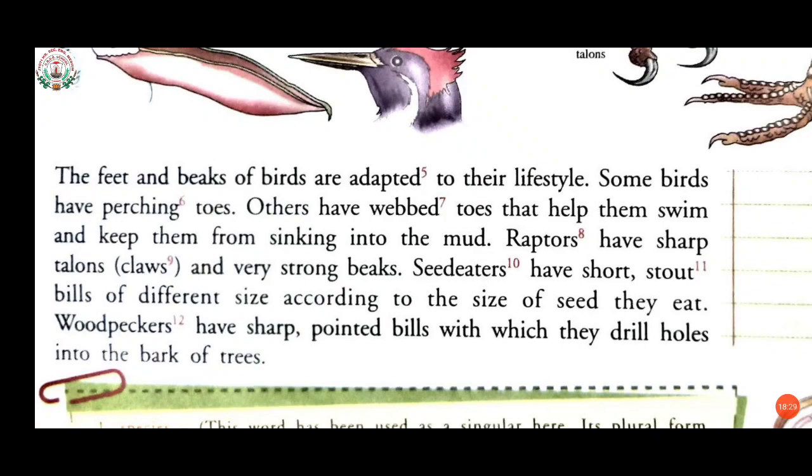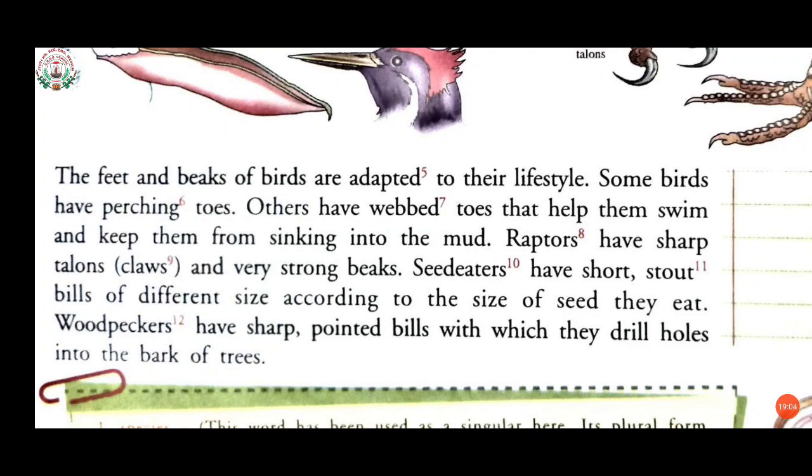Now, seedeaters have short, stout bills of different size according to the size of seed they eat. Seedeaters means birds that live mainly on seeds. Now they have short, stout bills. Stout means strong and thick, of different size according to the size of seed they eat.